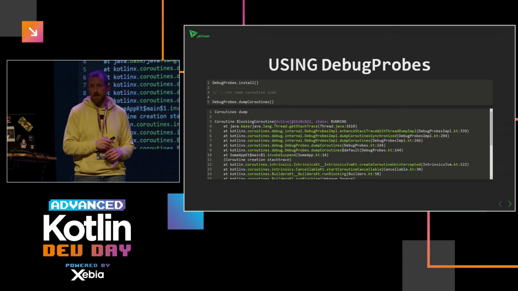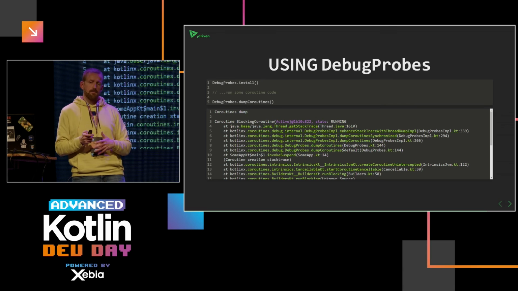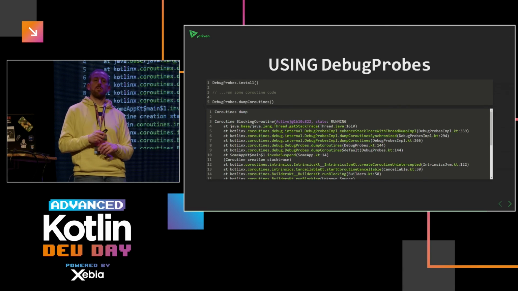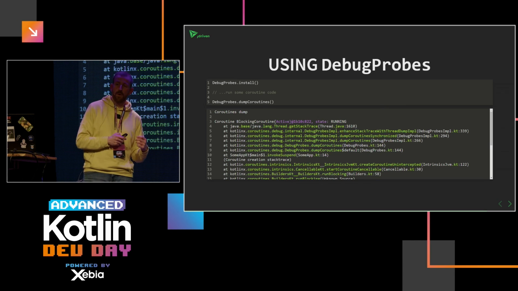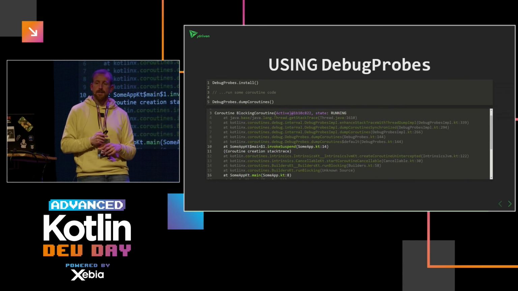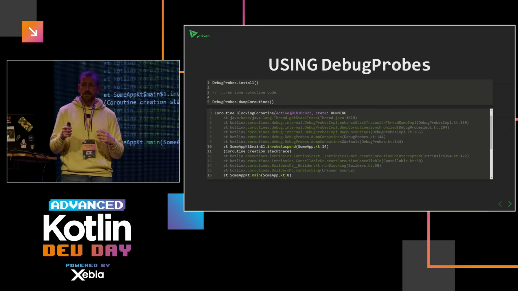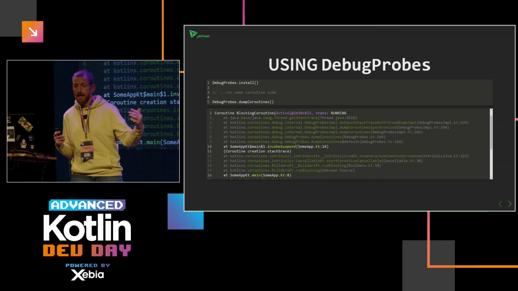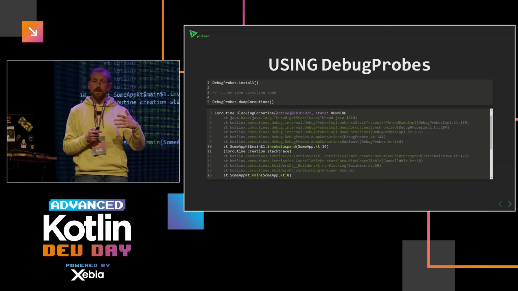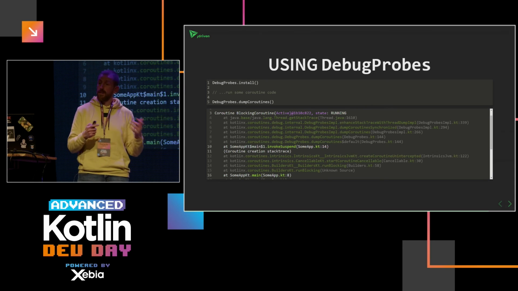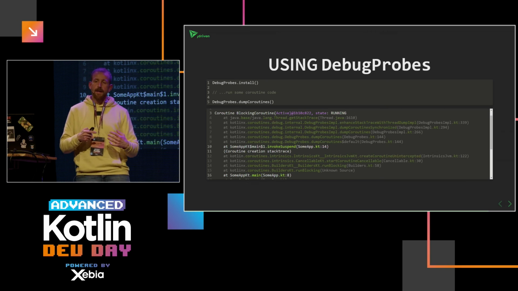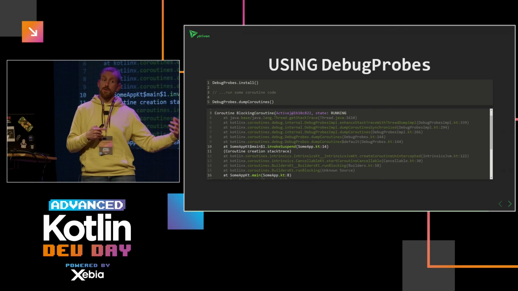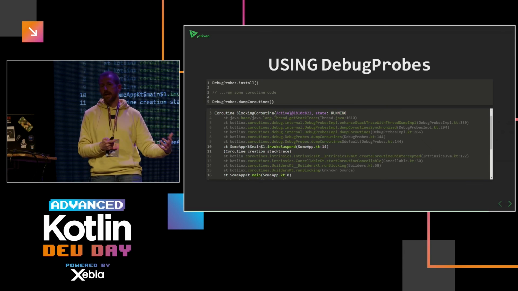So what does the dump look like? Well, it's a big dump. In this case, I had a small application in which I started two coroutines and then called the dumpCoroutines function. And what you can see here is that there's one coroutine that's currently in the running state. And in the middle, you see at which line of code it's actually in. So in this case, I had some app, and line 14 is in the class where it was currently executing. And you can also see where it was created, which is extra information. So in this case, it was created at line 8, and it's currently running at line 14.